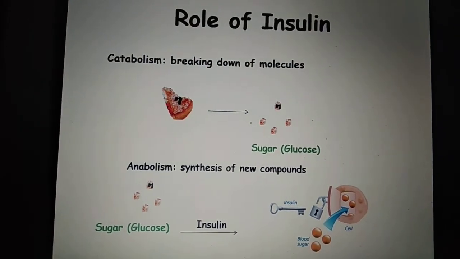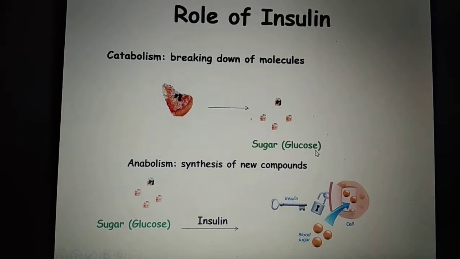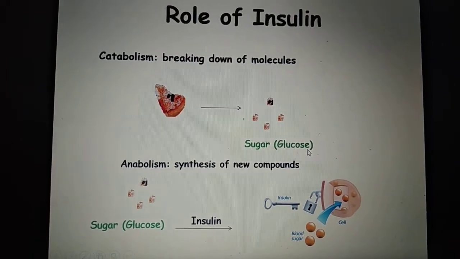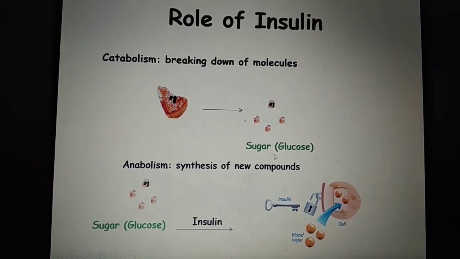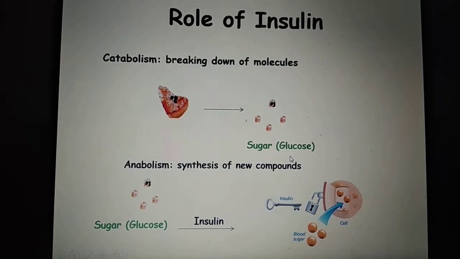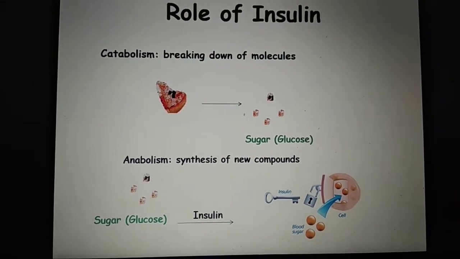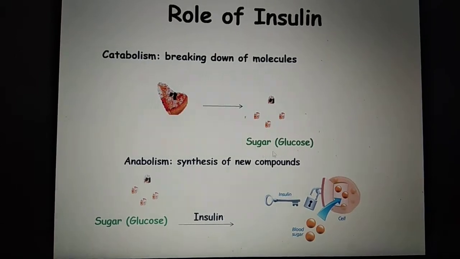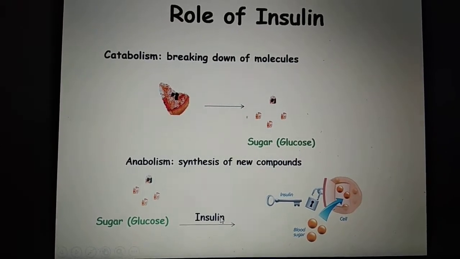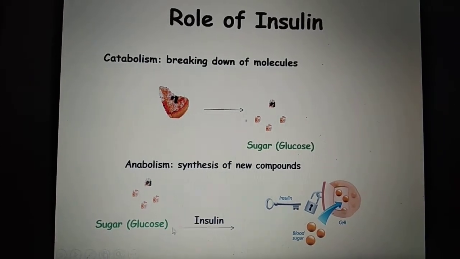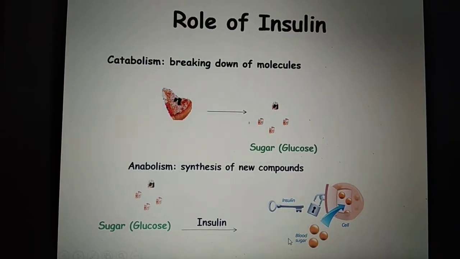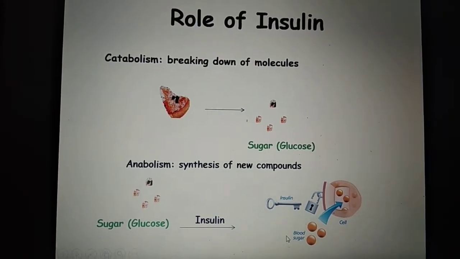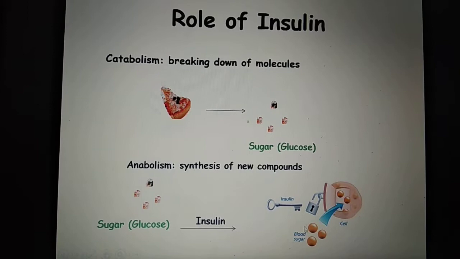Another thing is that glucose in our body, which is made from your pizza, is a liquid. It is like water. It is very difficult to store water. So this insulin holds this glucose, then it will become some other solid form which can be stored inside our body.